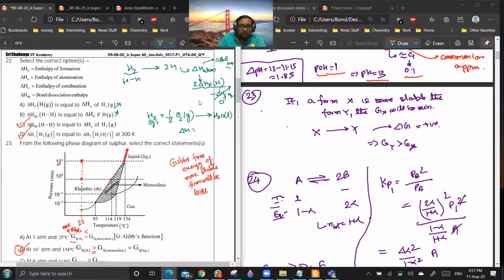Yes or no? Yes, sir. So delta H for this reaction is heat of formation of H2O. These two will be 0. It is basically product minus reactants, and these two are 0. And this is also representing the combustion reaction for H2. This is also delta H combustion of H2.